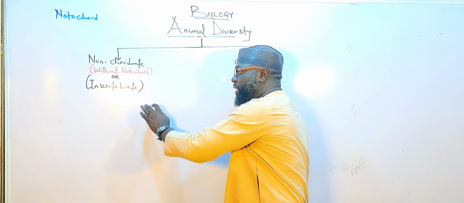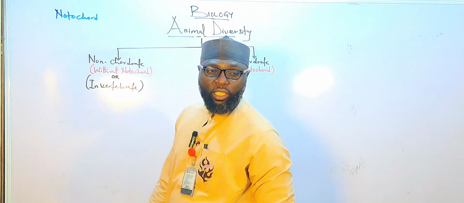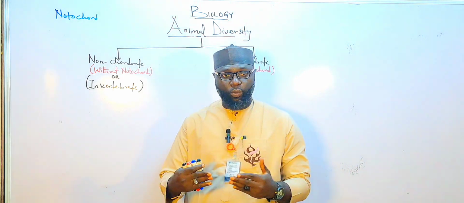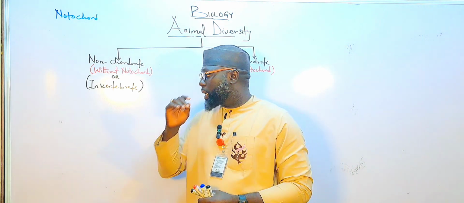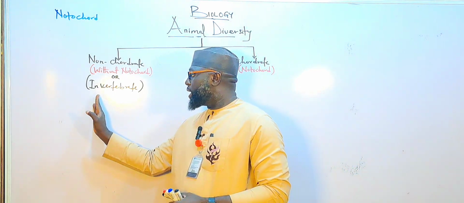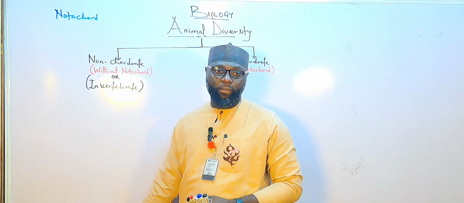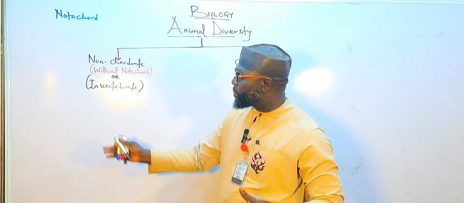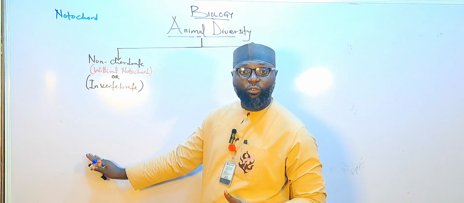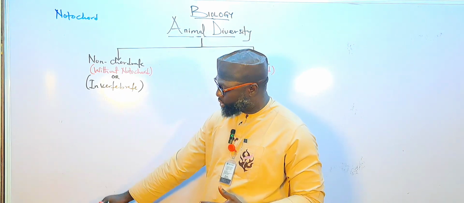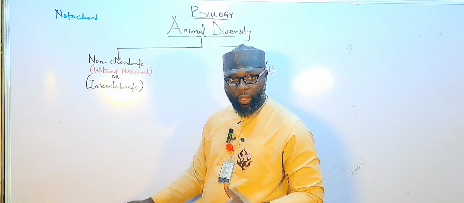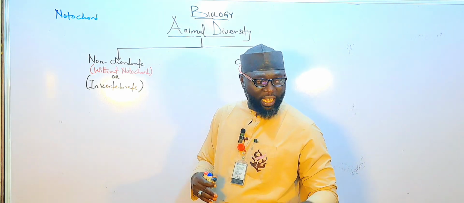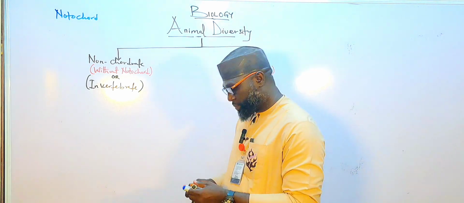And these invertebrate animals, based on evolutionary relationship or trend, you can arrange from the simplest to the complex one, based on the increase in the evolutionary trend that occurs among them.